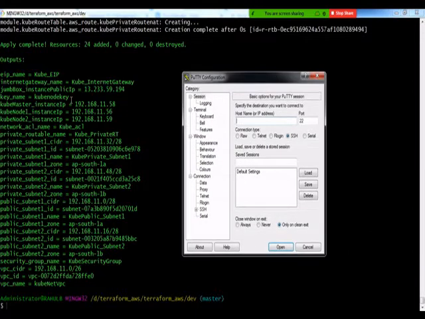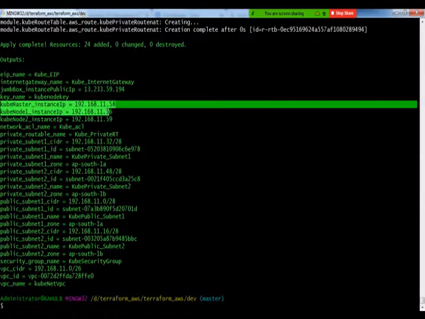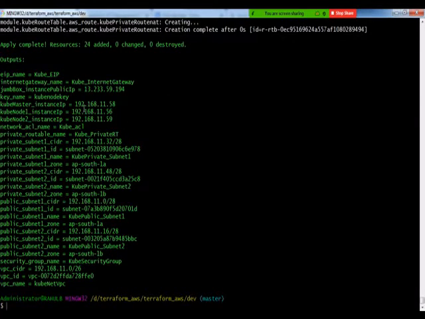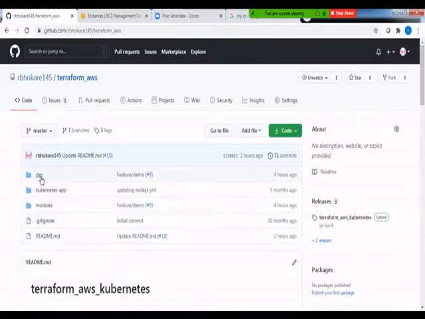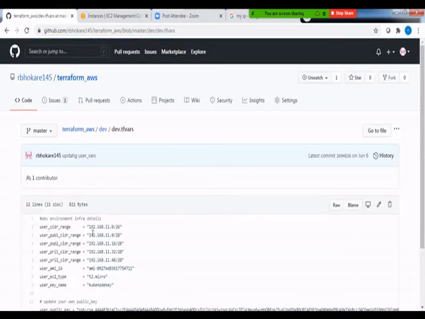So what I'm doing is, if you can see, I have a KubeMaster IP over here, I have a Jumpbox IP over here. If you can see the IP pattern, the Jumpbox has a public IP, and all KubeMaster and Kube instances have a private IP, which fall under the VPC CIDR range, which I have mentioned inside the file, this one, inside the dev tf.var.